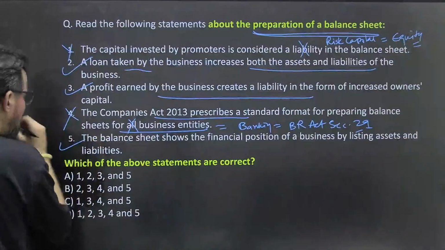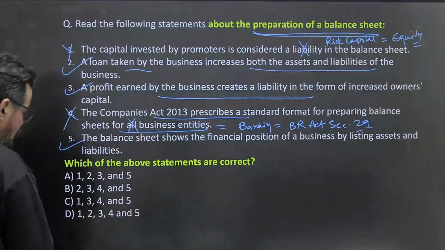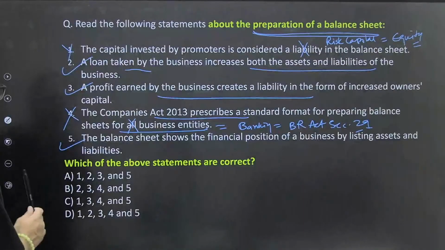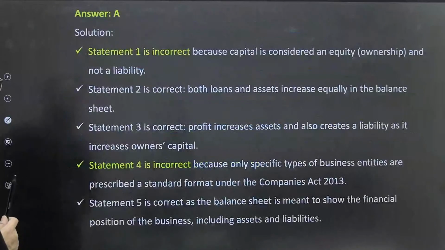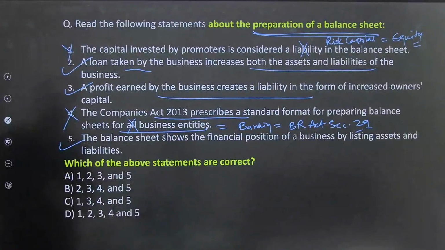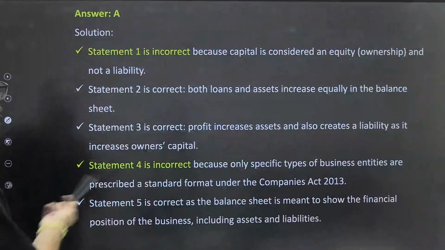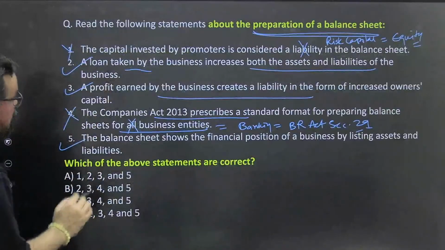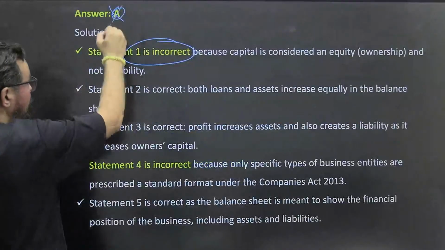So 2 3 5 means नहीं, कहीं पे गड़बड़ किया क्या हमने? What we have to find out is the correct statement. 2 3 4 5 is also correct. No, I guess there is some problem with the options, ठीक है. Option A, 1 2 3 5, one statement is wrong, statement 1 is incorrect, ठीक है, ये गड़बड़ है आपका, ठीक है. So these options like this is, ये गड़बड़ है, ठीक है.